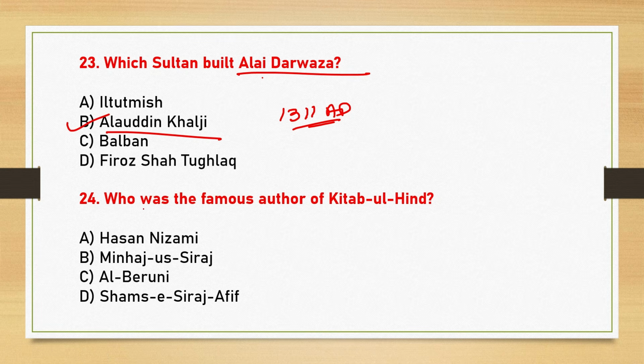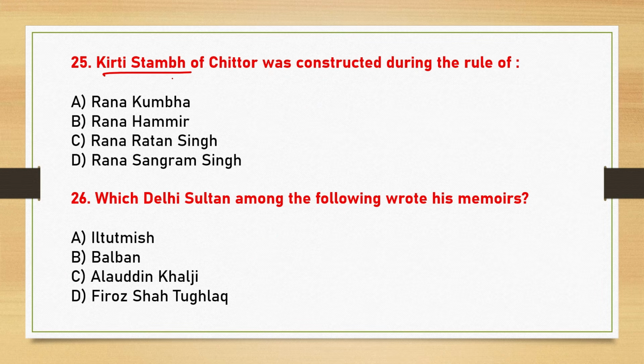Next, who was famous author of Kitab-ul-Hind? So here the correct answer is option C, Al-Biruni. Al-Biruni was a renowned Persian scholar, I have already told you, and he came to India with Muhammad of Ghazni in the 11th century. And he wrote the famous book, that is Kitab-ul-Hind. It is called Tahqiq-i-Hind.